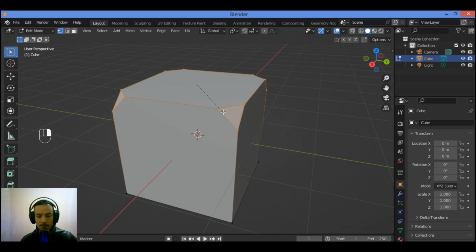Let's retype 0.1, and you can see the beveling amount.